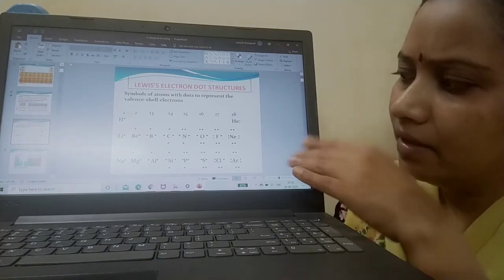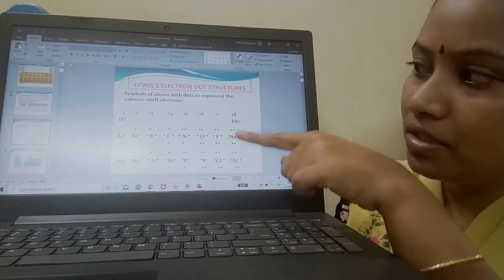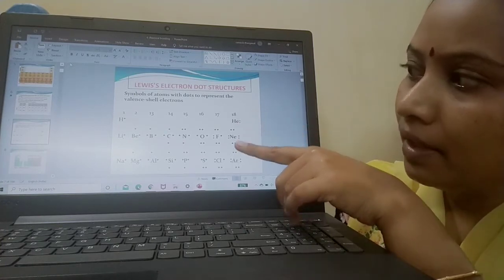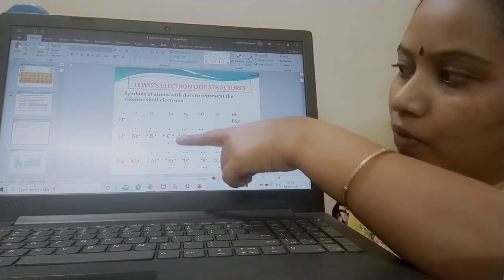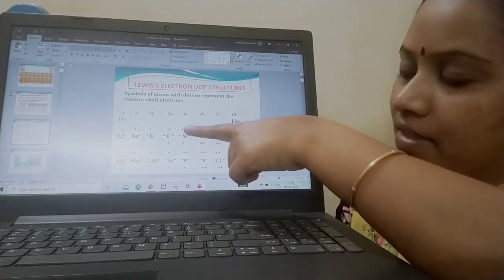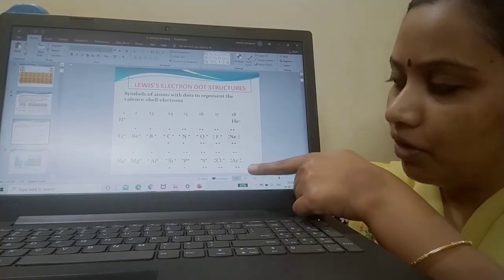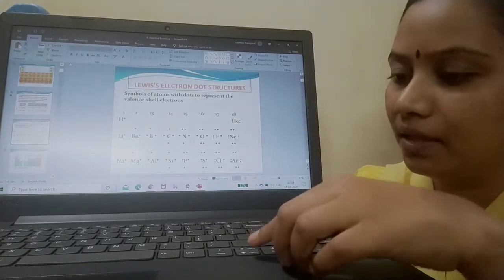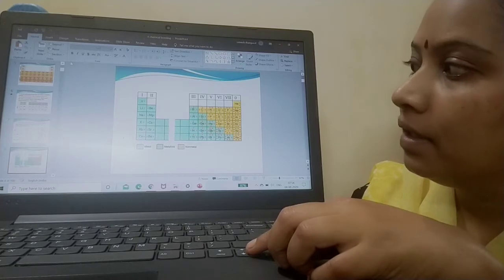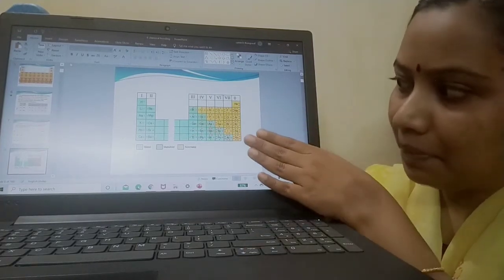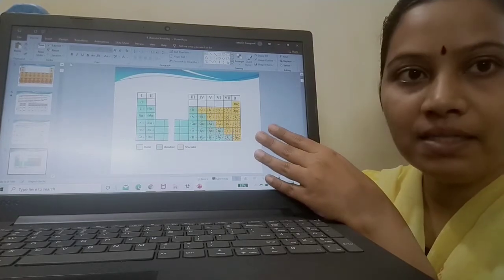Now this is clear-cut, the same picture we have seen in the previous slide. Hydrogen has 1 valence electron, and then lithium, beryllium, boron, carbon with 4 valence electrons, nitrogen 5, oxygen 6, neon is having an octet, argon is having an octet. This slide shows you Lewis dot structures of various metals, non-metals and metalloids.